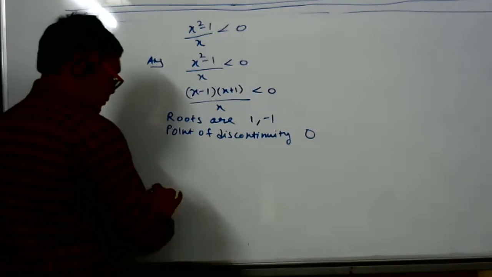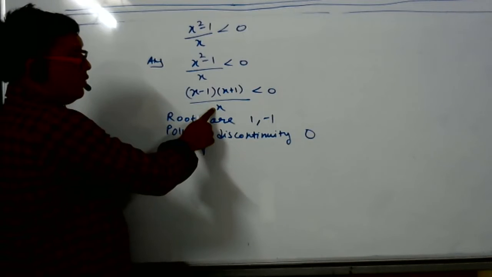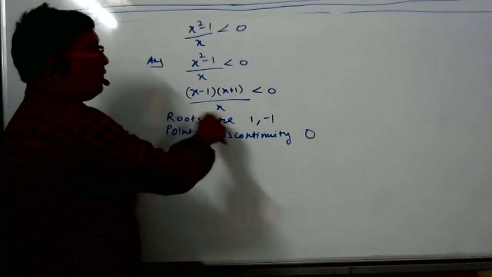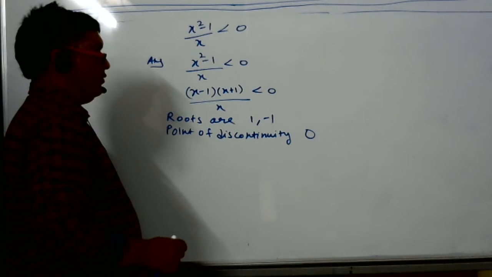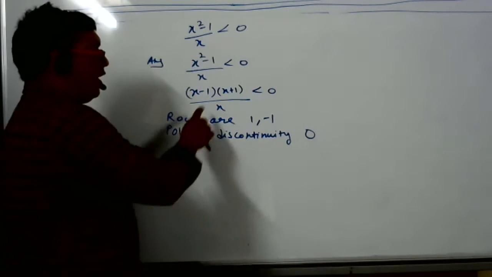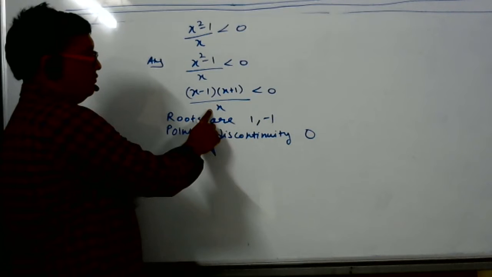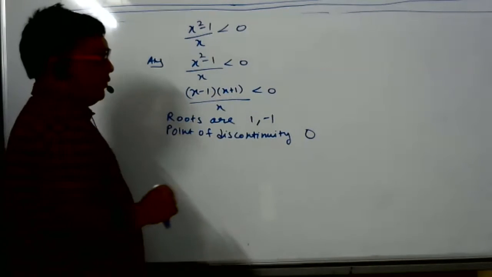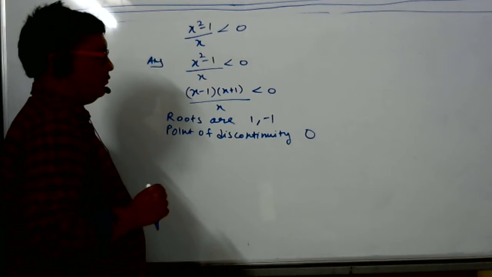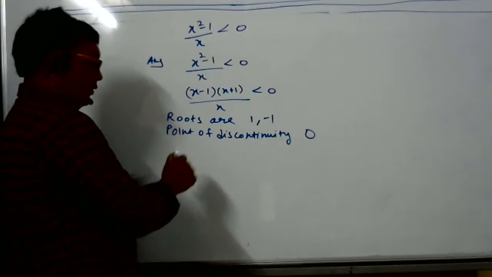Can you tell what exactly the point of discontinuity is? If you put 0 here, it will become infinity. So the denominator roots we call points of discontinuity. For most of the functions in fractional form, 0 cannot be applicable, right? What is your doubt in this sum? I was just asking what the point of discontinuity is. Okay, we'll give more sums, then you will understand.